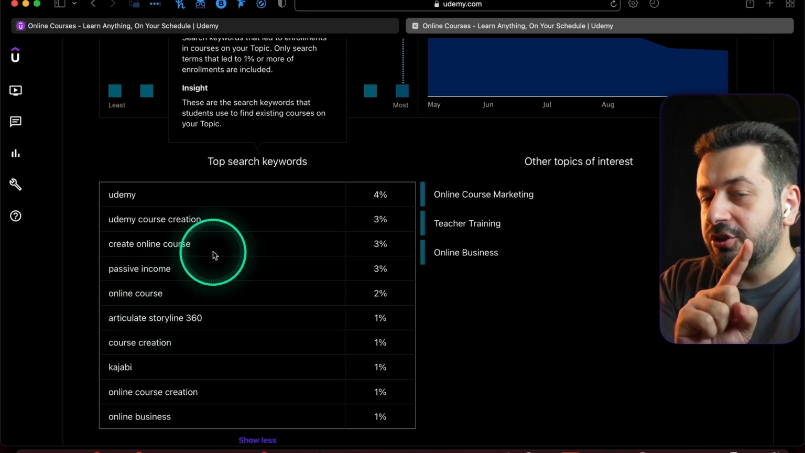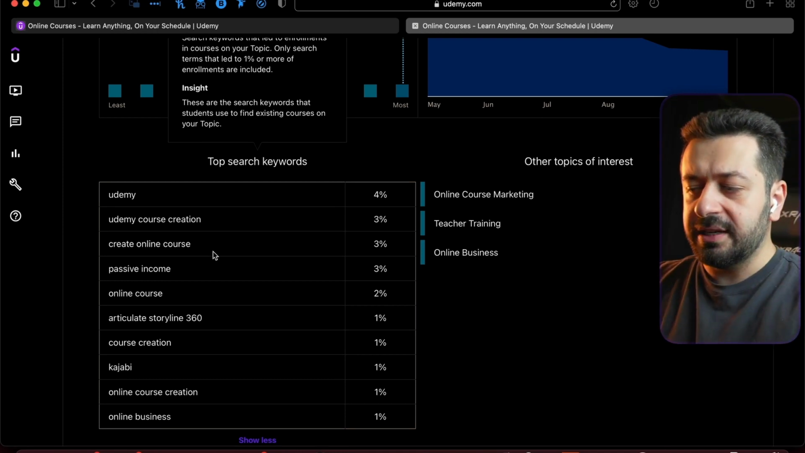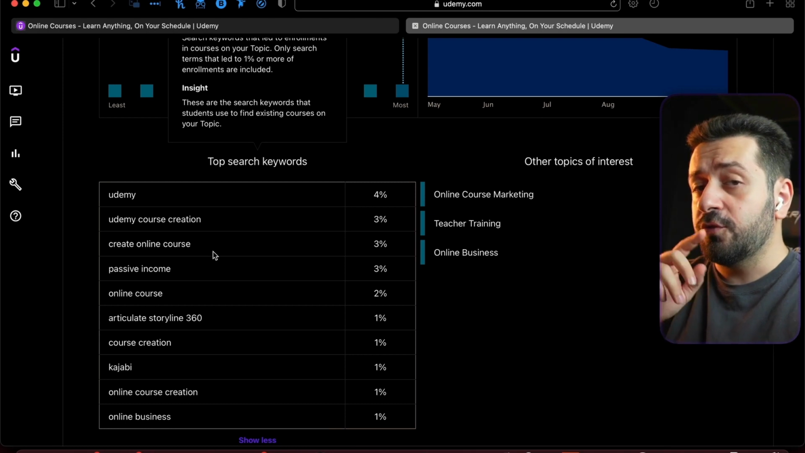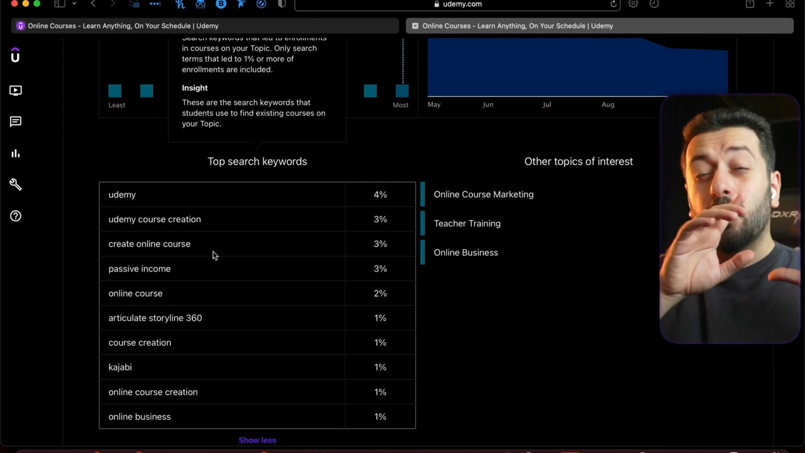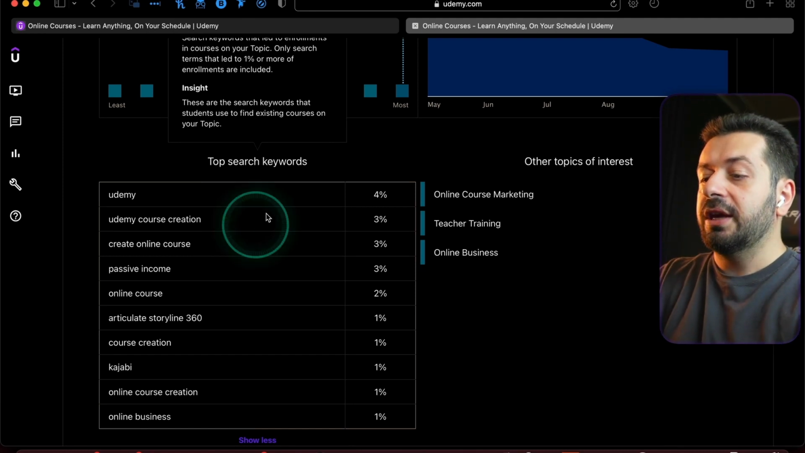And why would you need that? I'm of course going to show you this one. We're going to be creating a landing page, but this is very useful if you want to optimize your keywords or your title or your course overall for search. And don't worry, I'm going to be teaching you how you can actually do that.